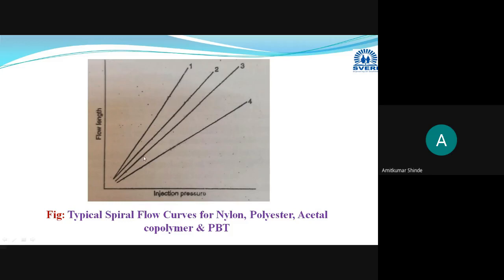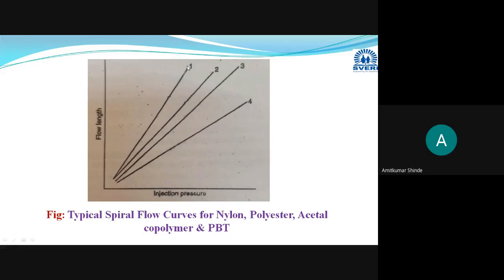Depending on this curve only, you can choose the material. If flow is good, that material you have to select. Here you can easily understand that this nylon material will give you better flow, the highest flow length with the minimum pressure values. You have to select the material which will give you the highest or more flow length with minimum pressure values. Here nylon is the best one.